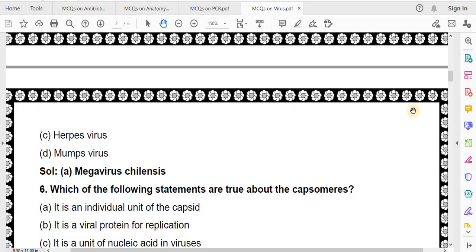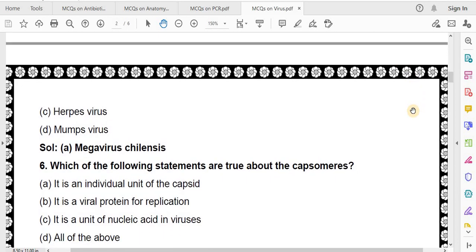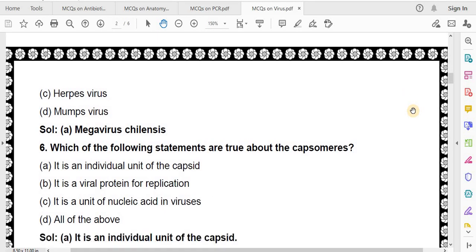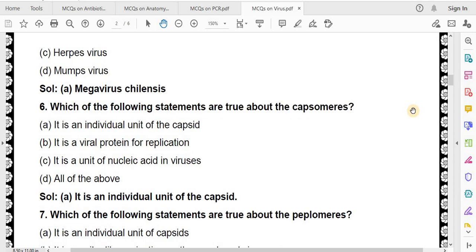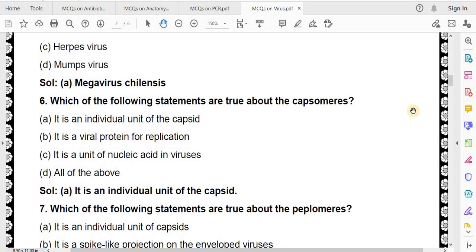Which of the following statements are true about the capsomers? It is an individual unit of the capsid. It is a viral protein for replication. It is a unit of nucleic acid in viruses, all of the above. Correct answer is it is an individual unit of the capsid.